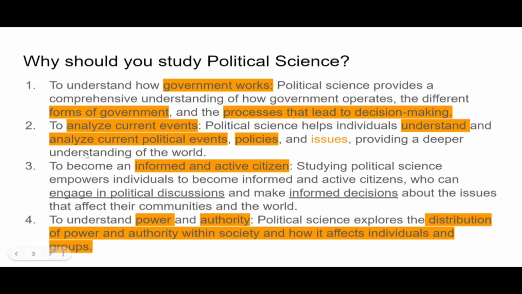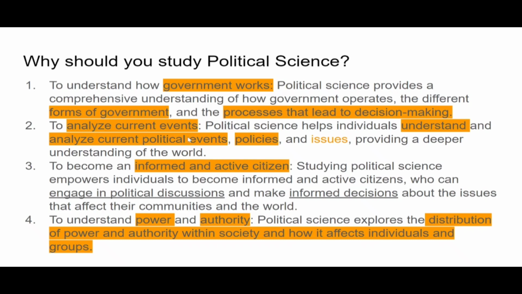The first reason is to understand how government works, right? Political science provides a comprehensive understanding of how government operates and the different forms of government. There are different forms of government that we will be discussing in future videos: aristocratic, dictatorial, totalitarian, democratic, and many others, right?